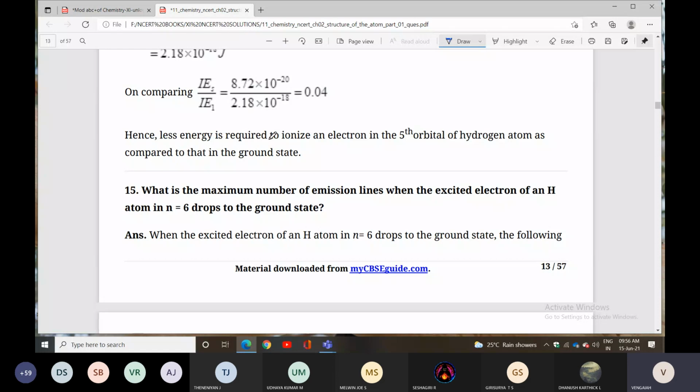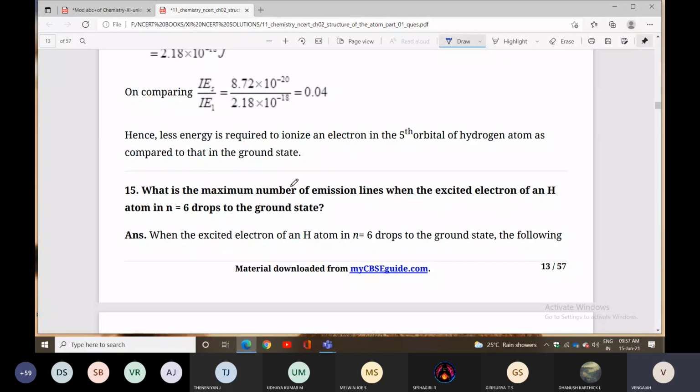Hence, less energy is required to ionize an electron in the fifth orbit of a hydrogen atom as compared to the ground state. The ground state requires more energy, and the fifth state requires less energy. Next question.